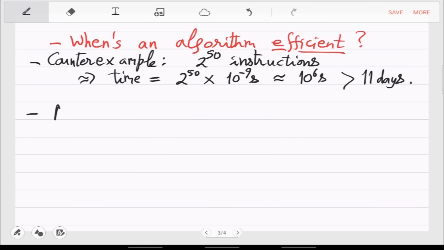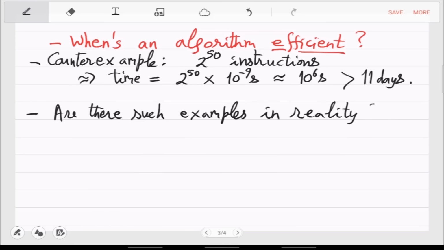So are there such examples in reality? We'll see many, you have already seen many examples. I will just recall those examples now in this new light.